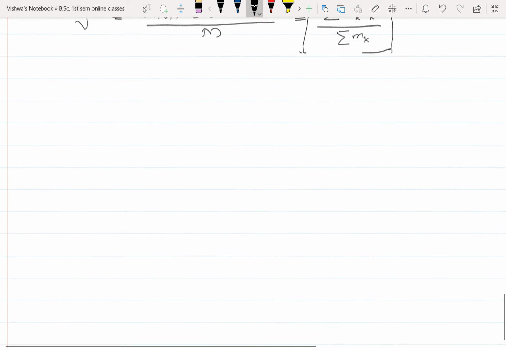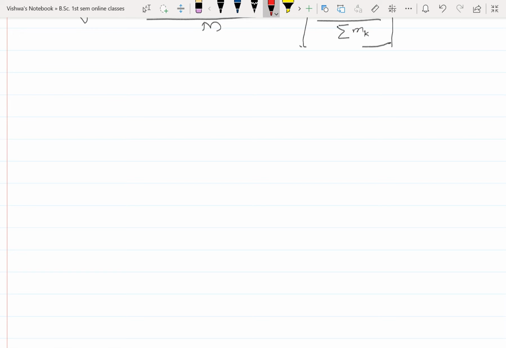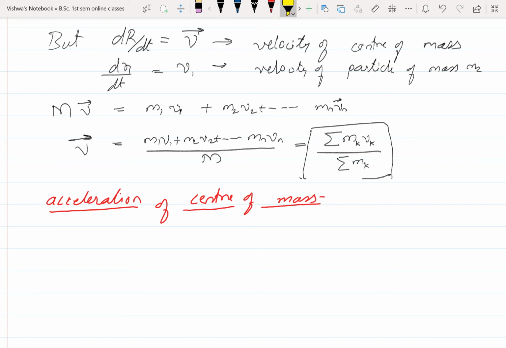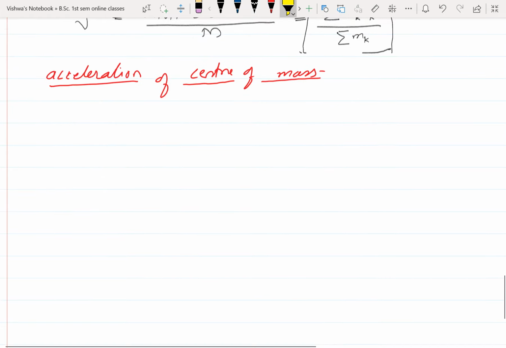Next, acceleration of center of mass. Here the acceleration can be defined in two ways. One by first order derivative and another one is by second order derivative. The first order derivative of velocity is the acceleration. The second order derivative of a position vector is also acceleration, whatever you can take. Now I am going to take this expression, which one? This one, based on velocity terms. Okay, this is the equation I am using to define the acceleration.